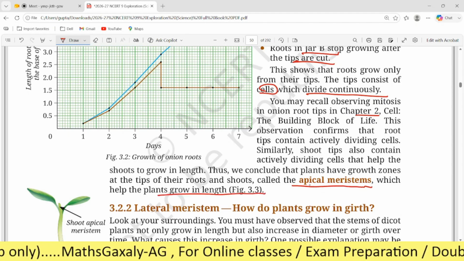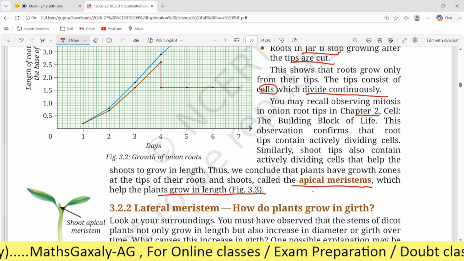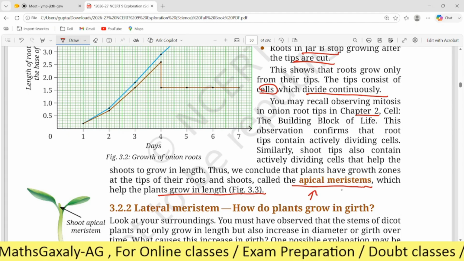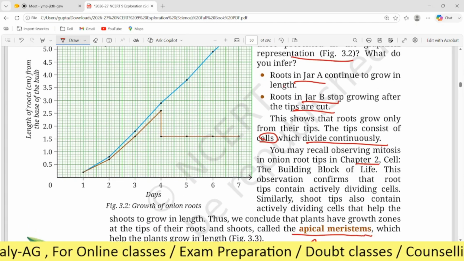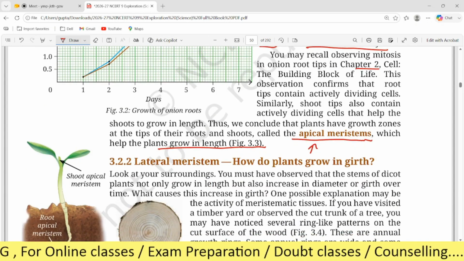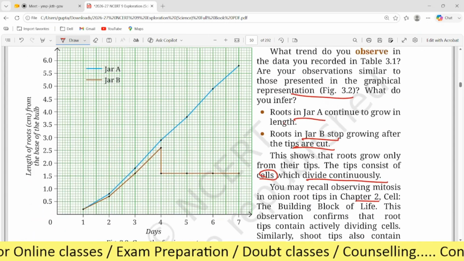So you have to make a point about these apical meristems, and you have to write it helps the plant to grow in length.